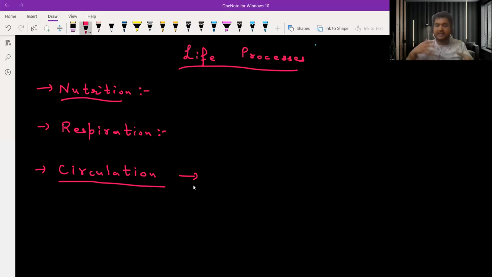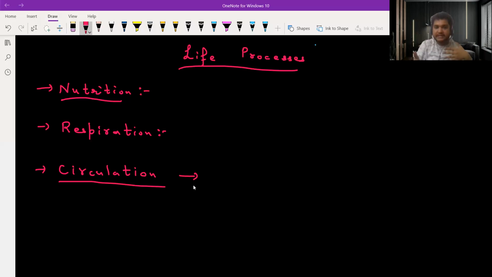Our blood is continuously flowing in our body, so we have to remove waste continuously. In our body we have so many glands, and they release hormones and chemicals which are essential for our physiological effects, for various functions. We also have to transport the food. Suppose I am eating food, and in my digestive system the food is getting digested, but it has to reach all the cells of the body.